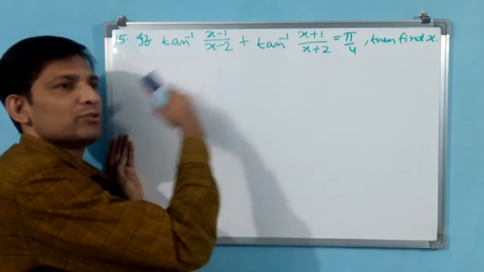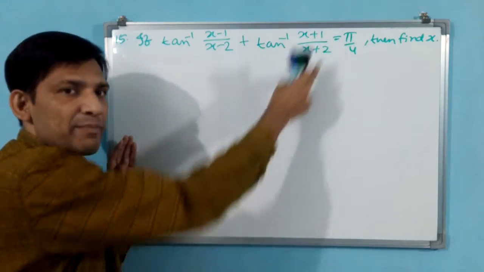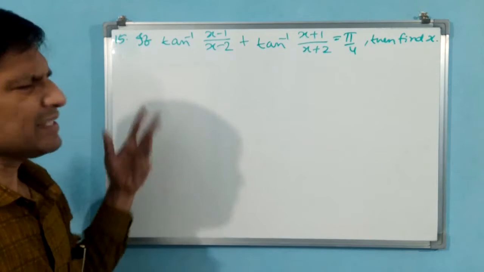This tan inverse you send outside. Then tan pi by 4, 1 will come. Okay, like that you have to do. That's all.